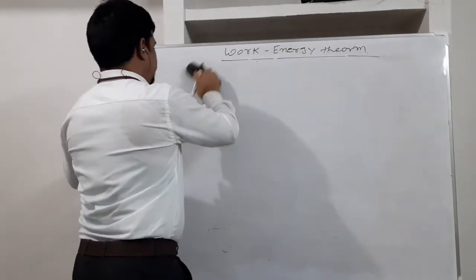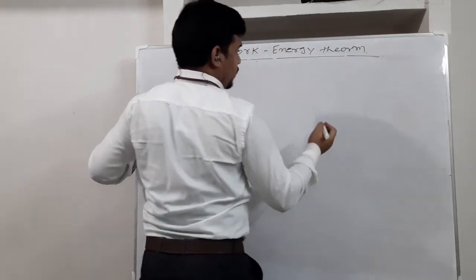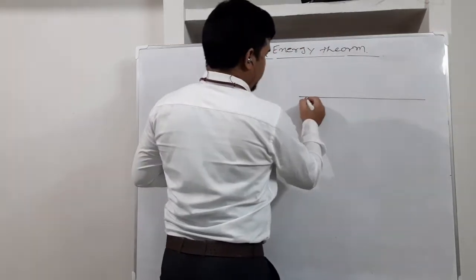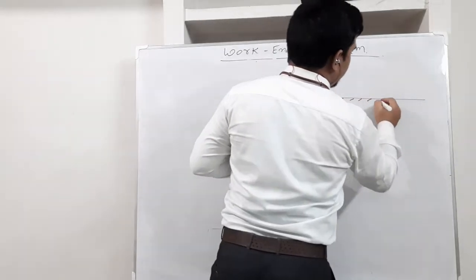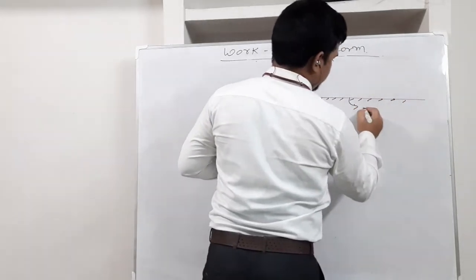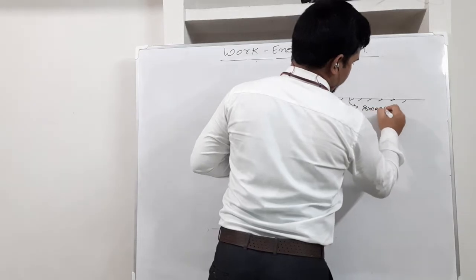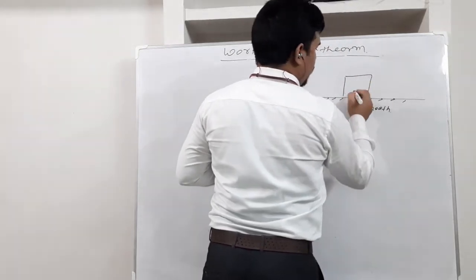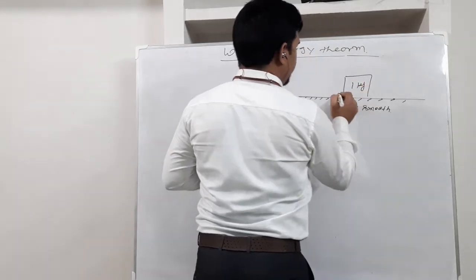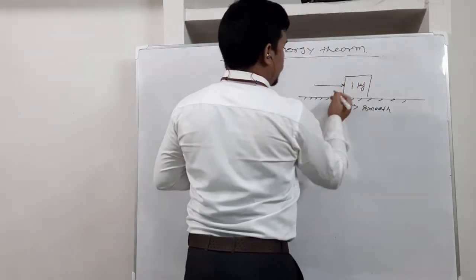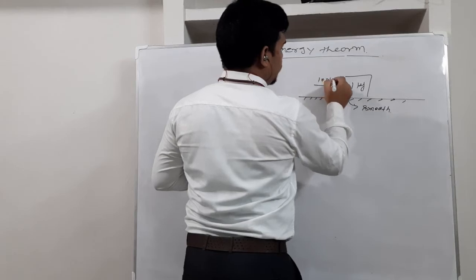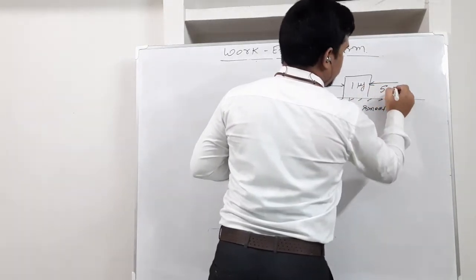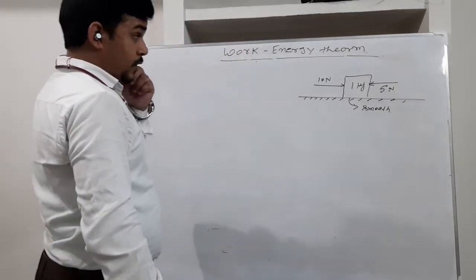Okay, so here think about that. There is a smooth plane I am taking, a very smooth plane. On the plane, I am placing one block of mass 1 kg in such a way that from one side a 10 Newton force has been applied, and from the other side a 5 Newton force has been applied.